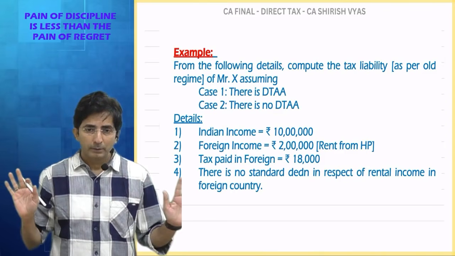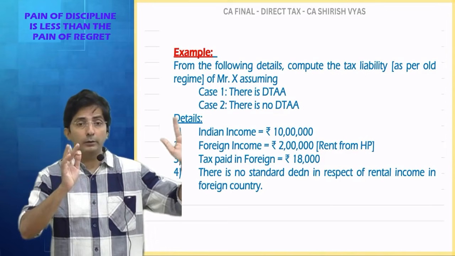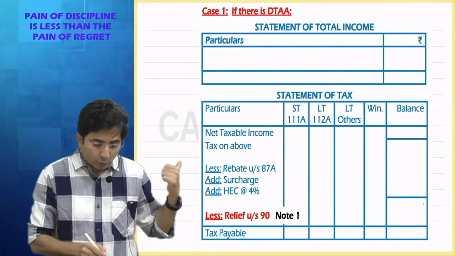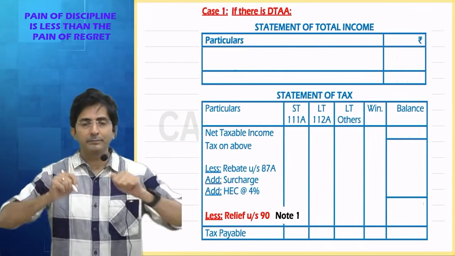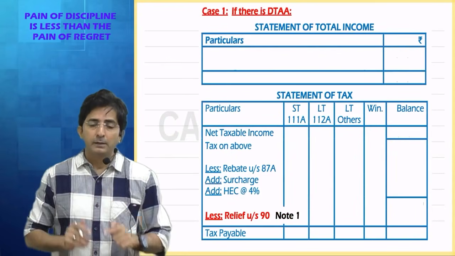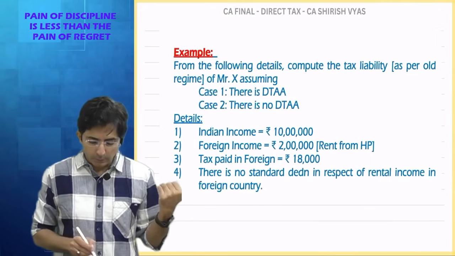Just ignore it, because if you get carried away by the foreign law, you will make a mess. Always remember, we are solving the sum for India, for the Indian government. So the Indian government will go as per Indian law. So what is the use of this?